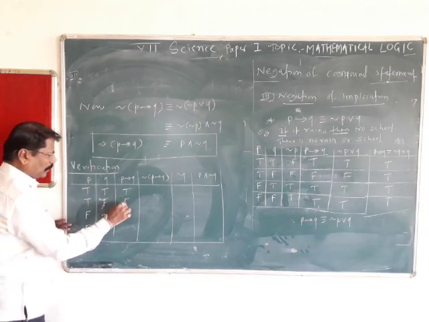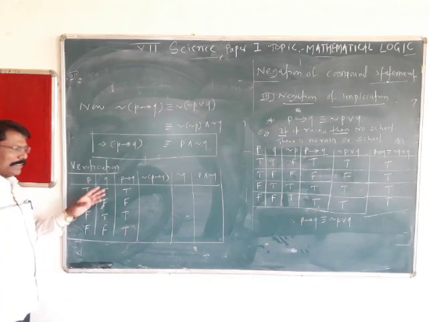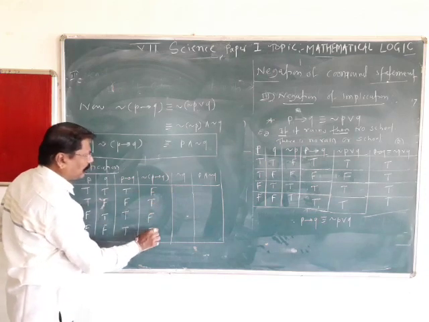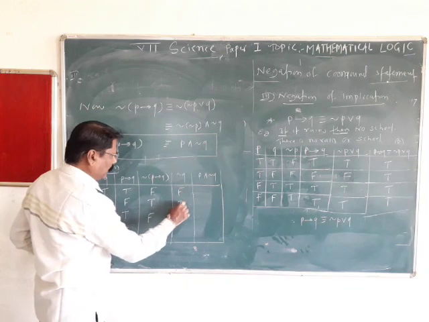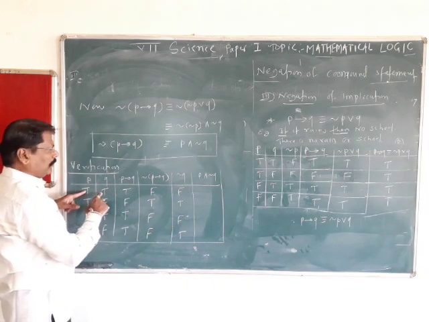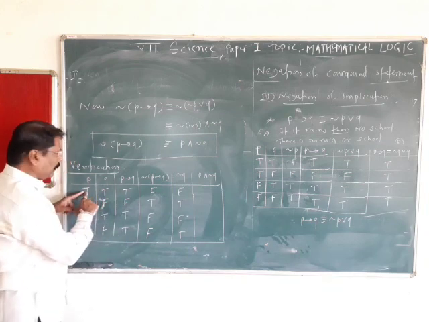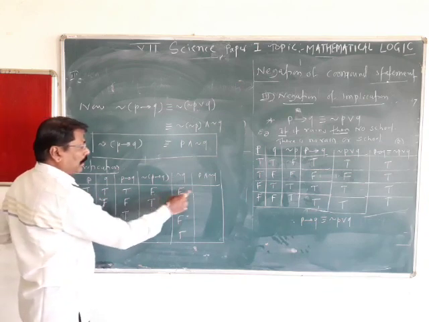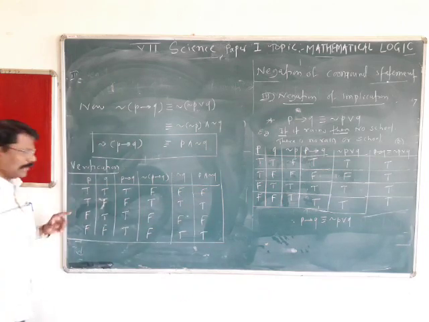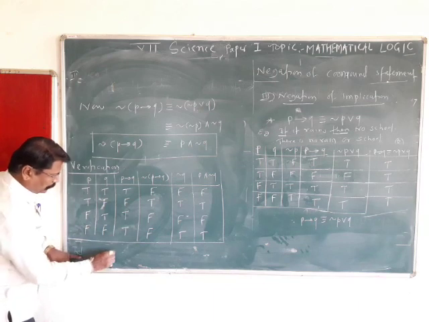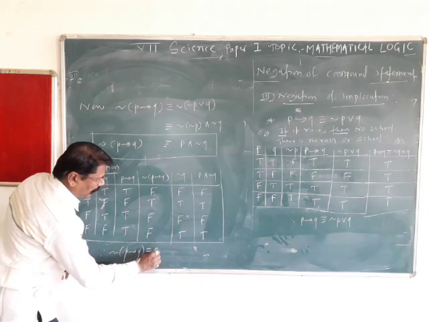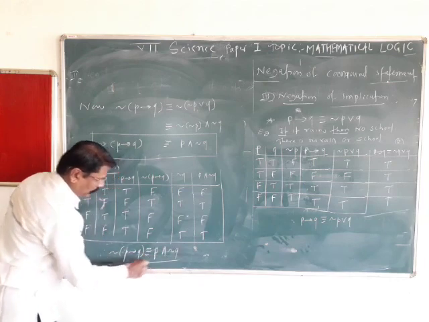You are familiar with this. It is very simple. This is F, T, F, F. This is F, T, F, T. P and not Q is an AND, so it is true only when both are true, otherwise false. And therefore, negation of P implies Q is nothing but P and not Q.